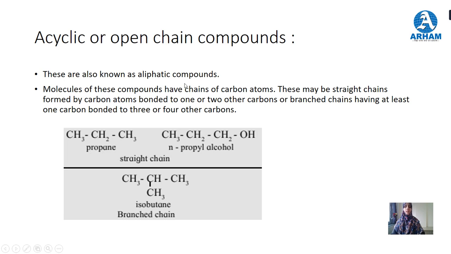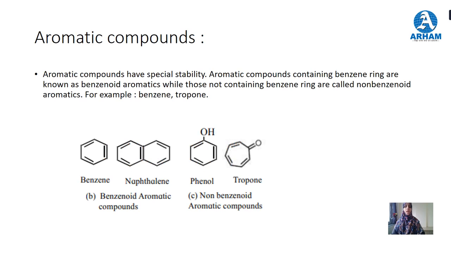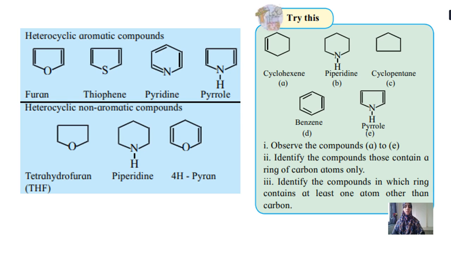This is an acyclic compound, also called open chain and aliphatic compound. This is the alicyclic compound. Aromatic compounds are those compounds which follow the Huckel rule. I have told you about the Huckel rule. Huckel rule is 4n plus 2 pi electrons. The compounds containing 4n plus 2 pi electrons are called aromatic compounds. And aromatic compounds are planar, conjugated, and following the Huckel rule.